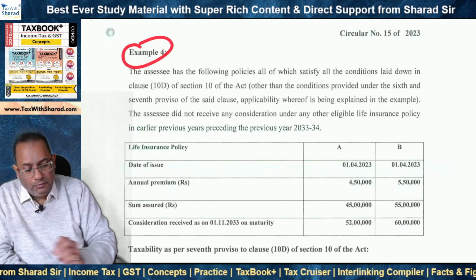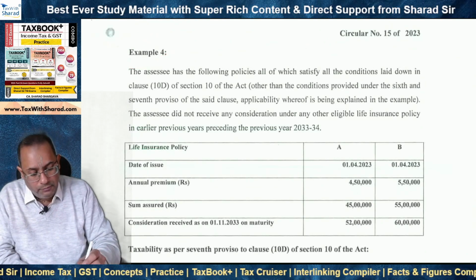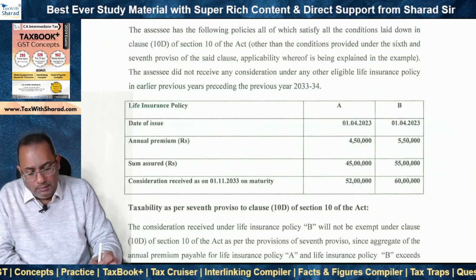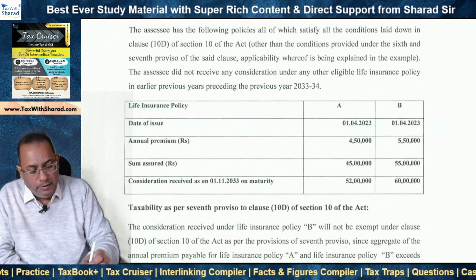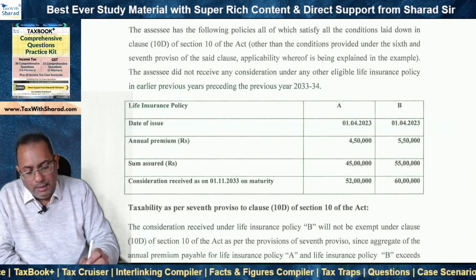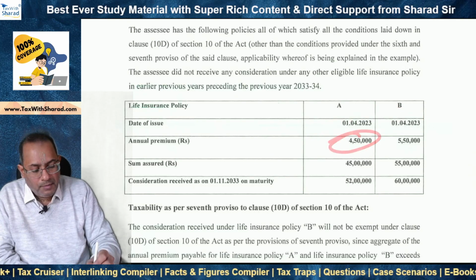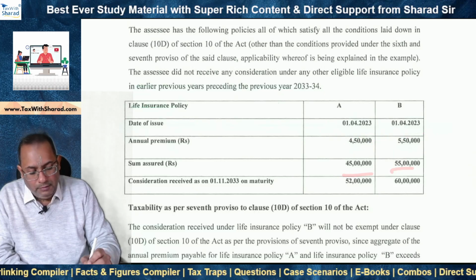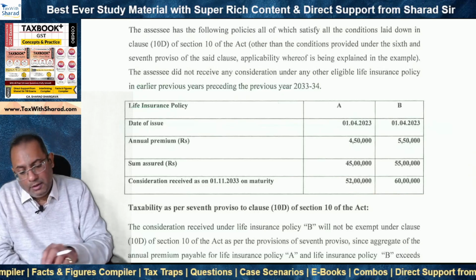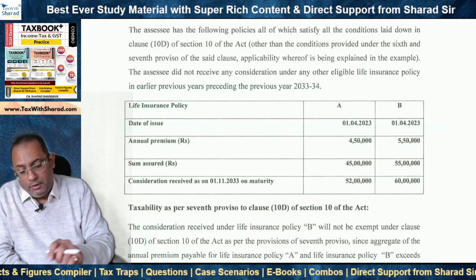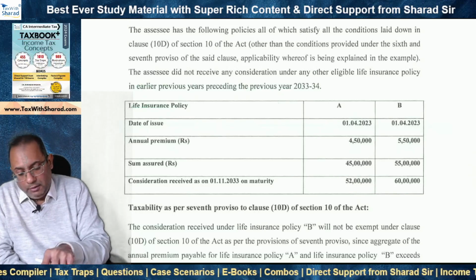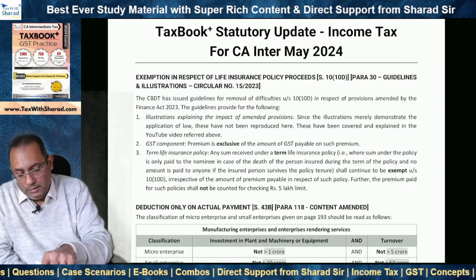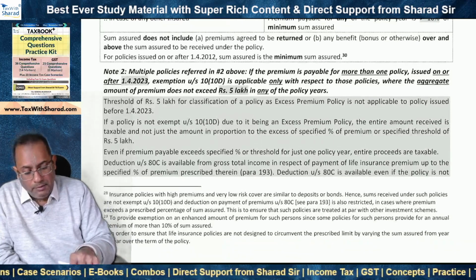Now we come to example 4 and in this case we have two policies basically, so multiple insurance policies. The date of issue is on or after 1st April 2023 in both the cases. Annual premium is 4 lakh 50 and 5 lakh 50 and the sum assured is 45 and 55 and this is the consideration received on maturity. Okay, now there are two policies which are involved and let's look at what did we see in the case of multiple insurance policy.